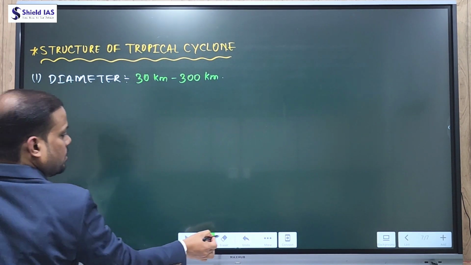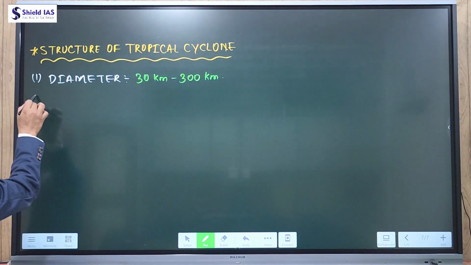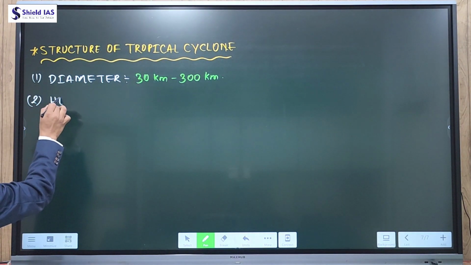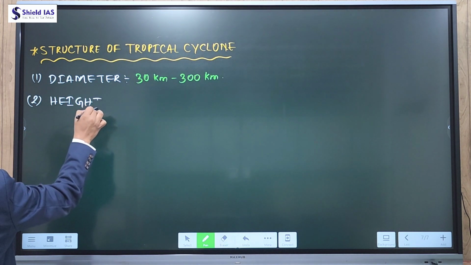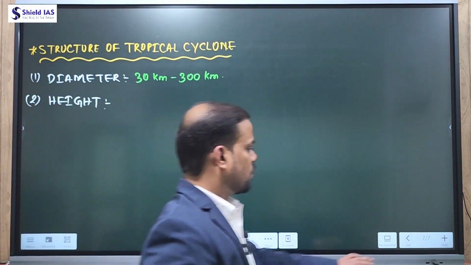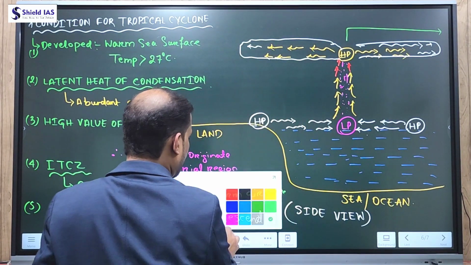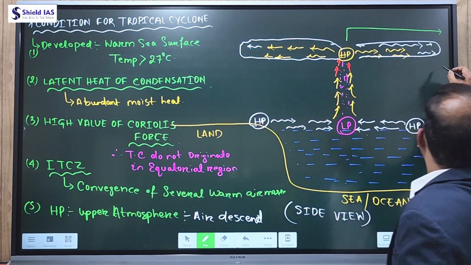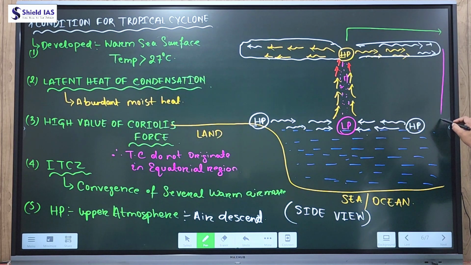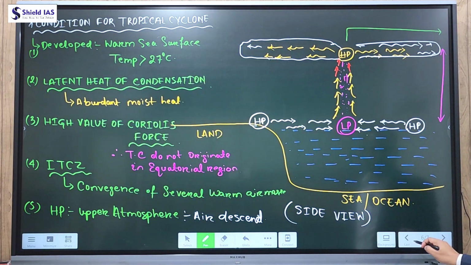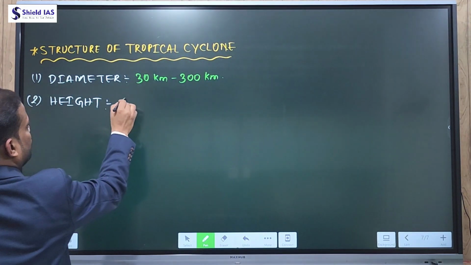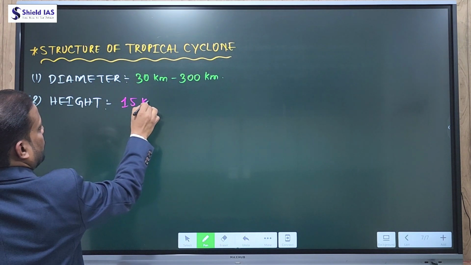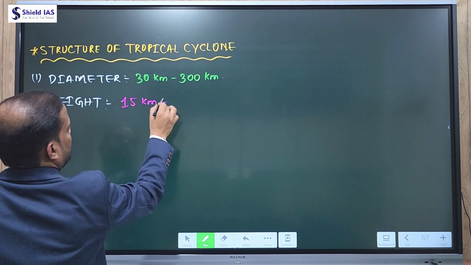Now the second thing is the height of the tropical cyclone. The height of a tropical cyclone means from sea to upper atmosphere. It also depends on the speed of the wind, so the height varies from region to region. Can I say the height will be around 15 kilometers from sea level.